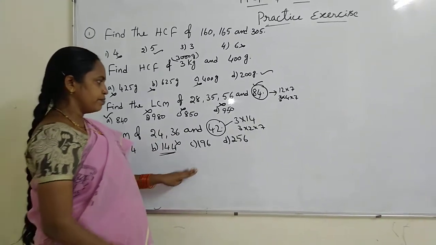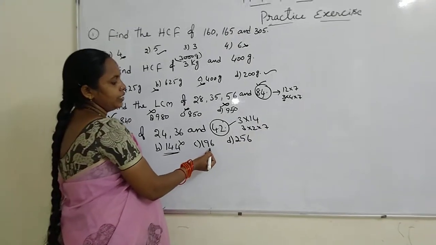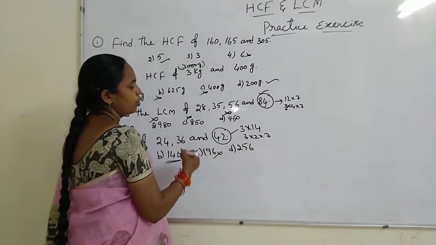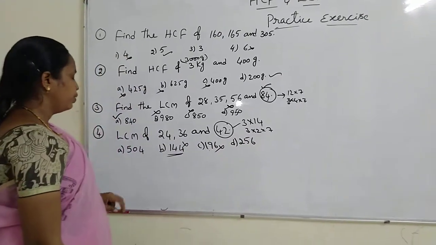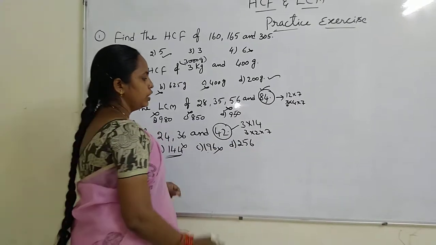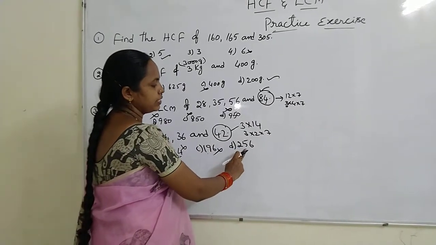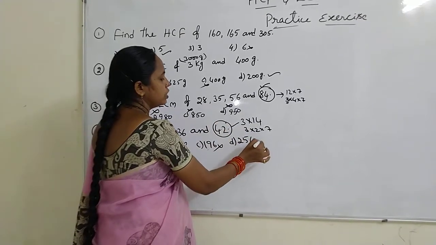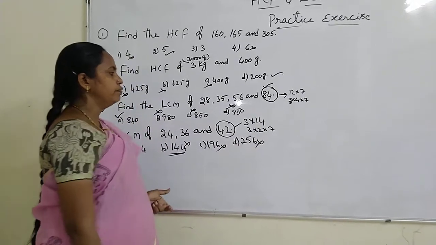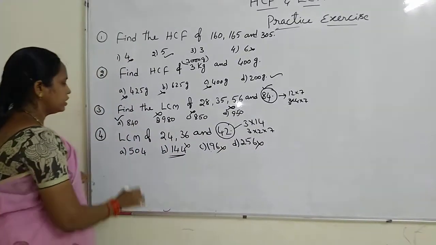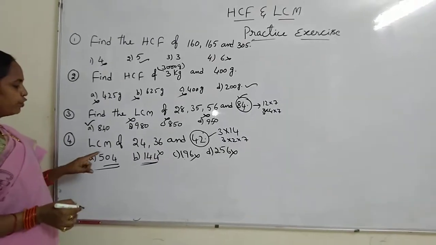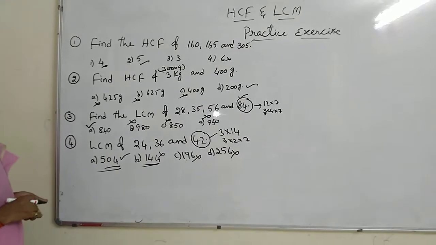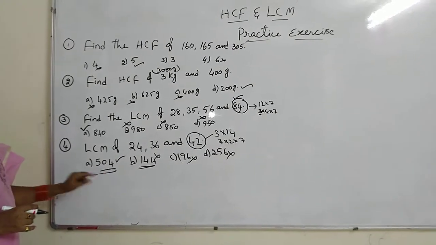Next is 196. Sum of the digits 1 plus 9, 10 plus 6, 16. 16 is not divisible by 3. So it is not divisible by 42. Next 256. Sum of the digits 2 plus 5, 7 plus 6, so 13. 13 is not divisible by 3. So this is also not divisible by 42. So the answer is 504. 42 ones, 42 twos. So LCM of 24, 36 and 42 equal to 504.